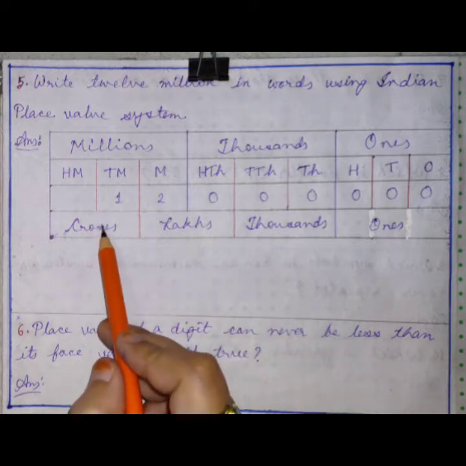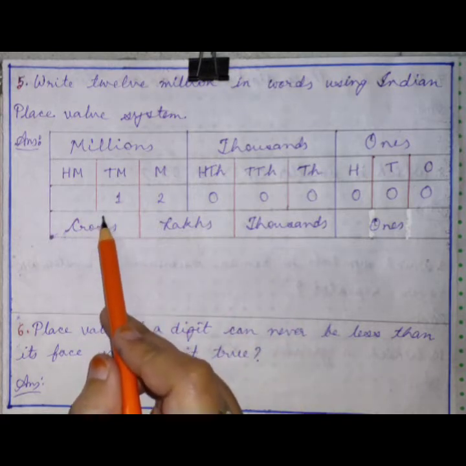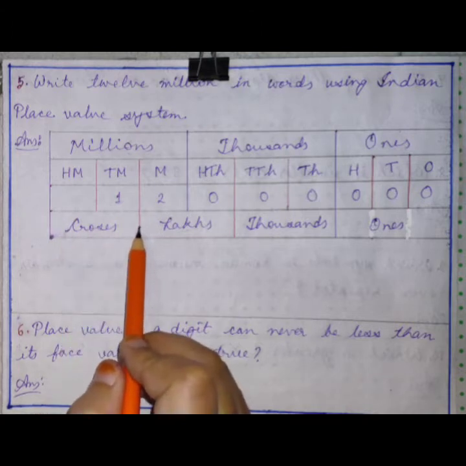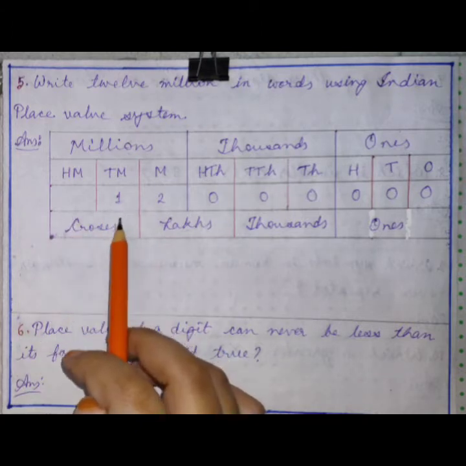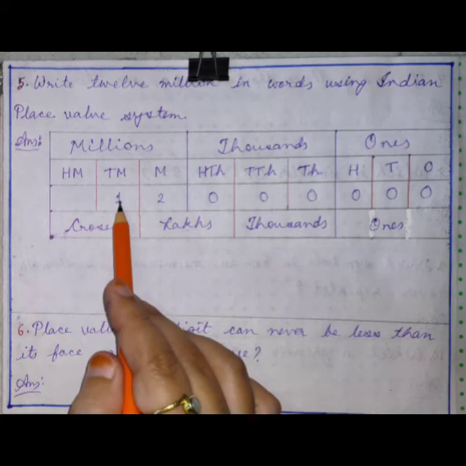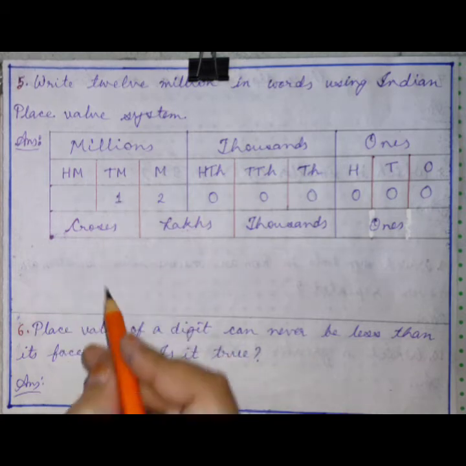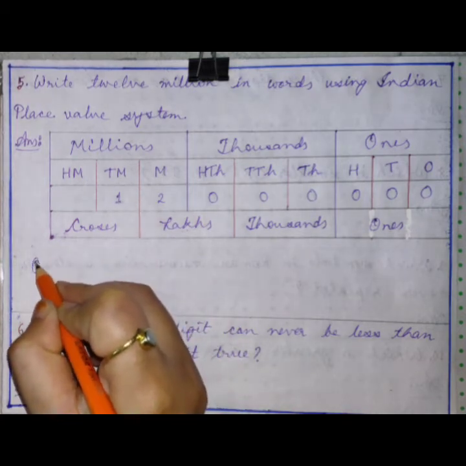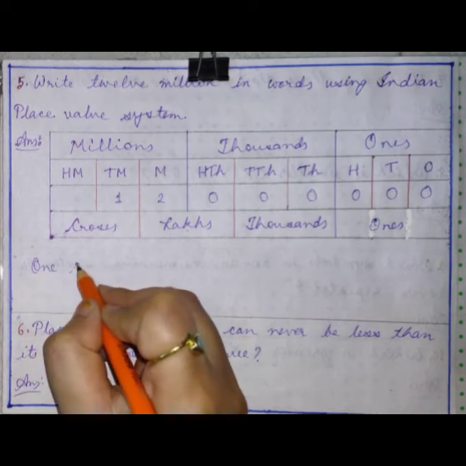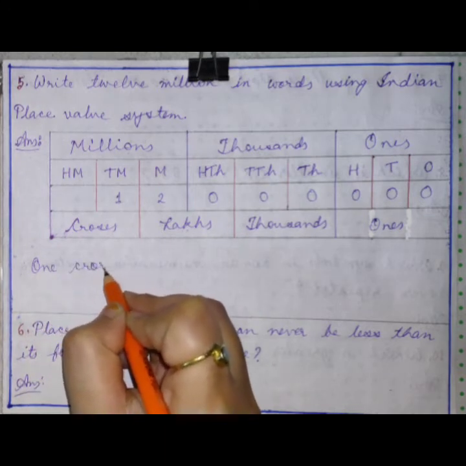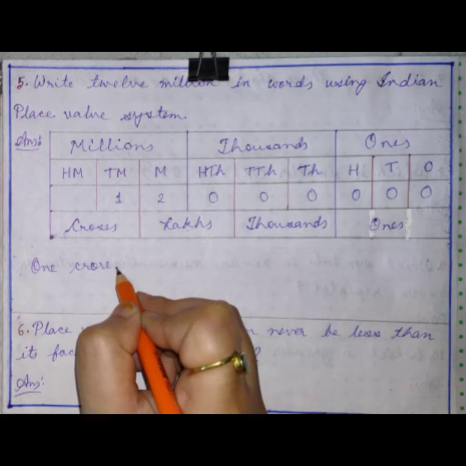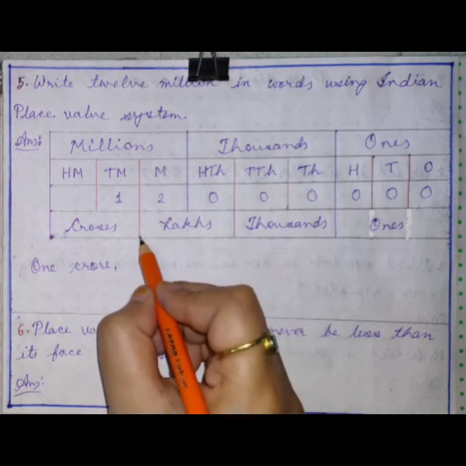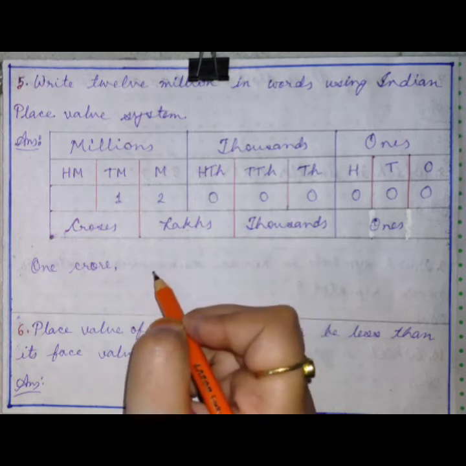In the crores place, what are the subdivisions? 10 crore and 1 crore, right? Sorry, 10 crore and crore. So here what do we have to write? 1 is in the crores place, so we will write 1 crore. Then we have to put a comma because after 1 another period starts, right?